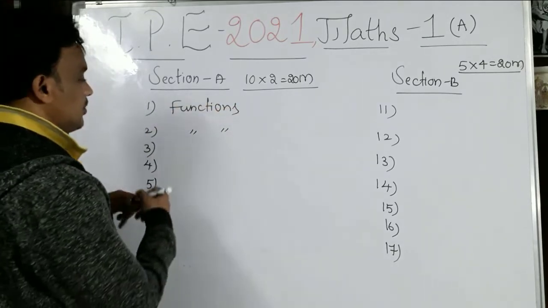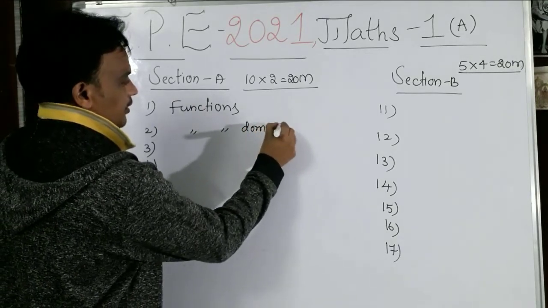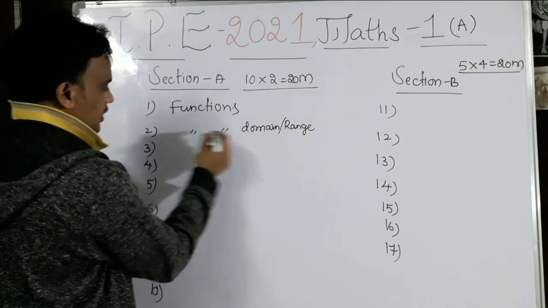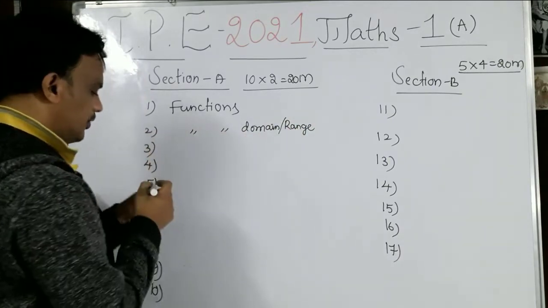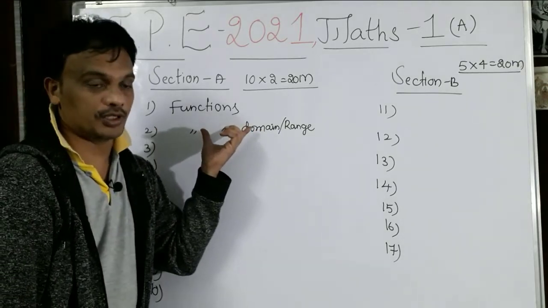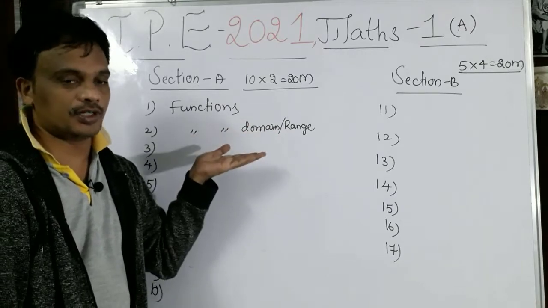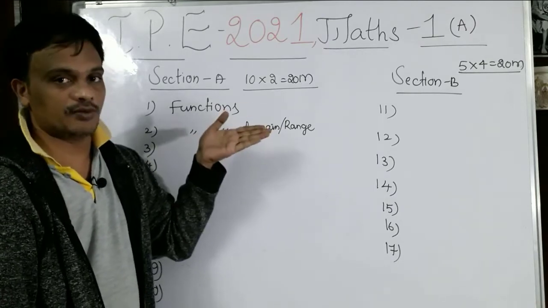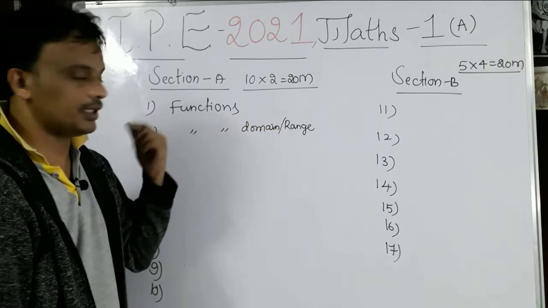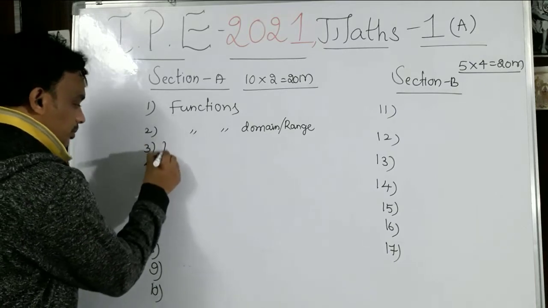And the second question from the functions is to find the domain and range of the function. Domain and range of the function is one of the very important topics from the functions, of course very important from the objective point of view also. It may be a logarithmic function, exponential function, rational function, irrational function, like these combinations. Very important topic.